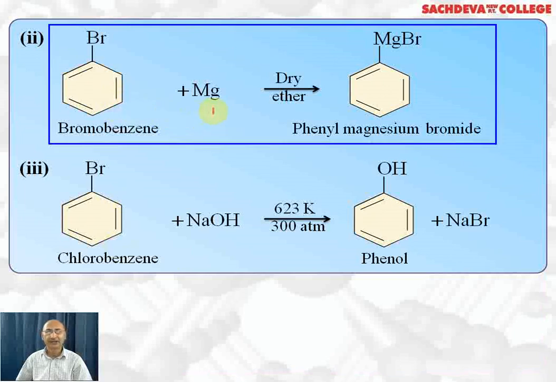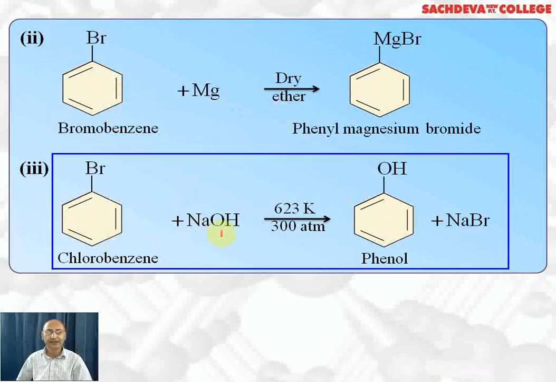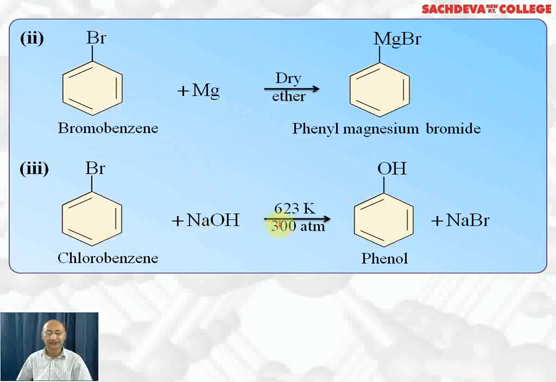Bromobenzene, when it reacts with magnesium in the presence of dry ether, forms phenyl magnesium bromide. Bromobenzene, when treated with NaOH, although this nucleophilic substitution reaction is difficult, that's why we apply 623 Kelvin temperature and 300 atmospheric pressure. Br will be replaced by OH. So here the side product will be NaBr. So bromobenzene has been changed into phenol by nucleophilic substitution reaction with NaOH at high temperature and high pressure.